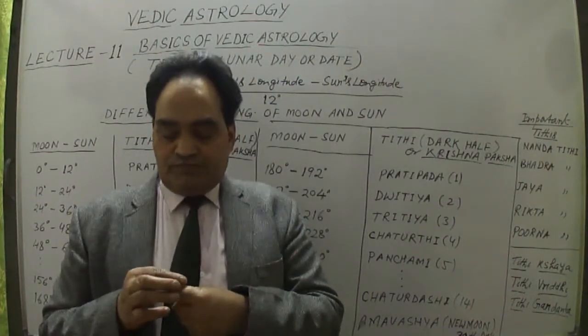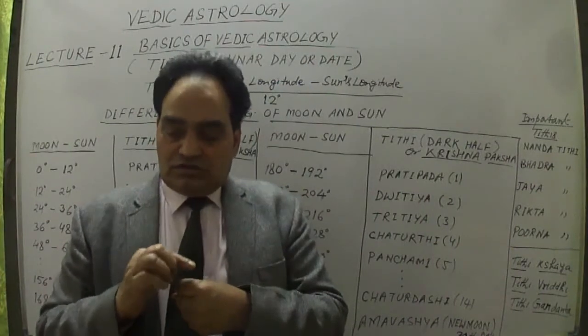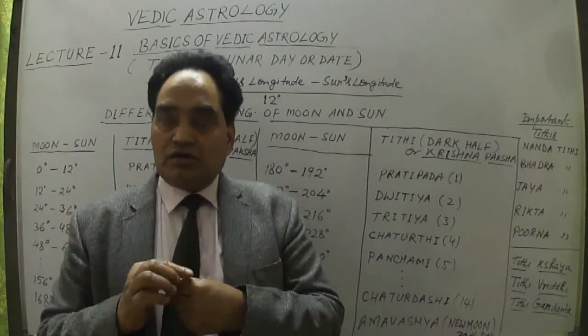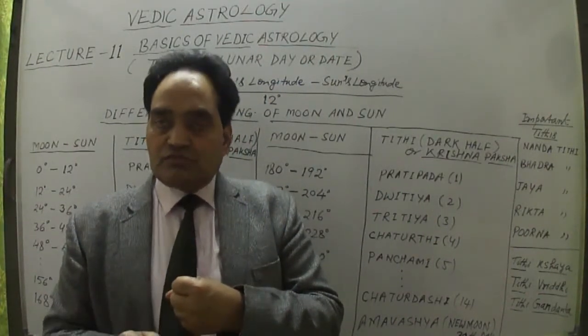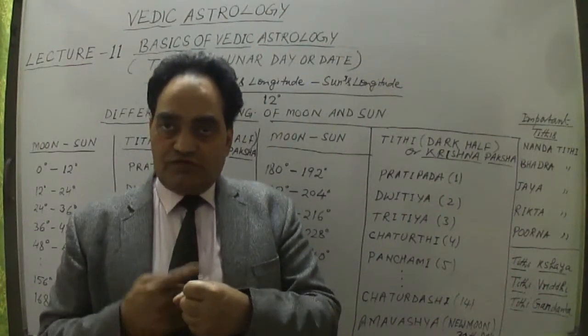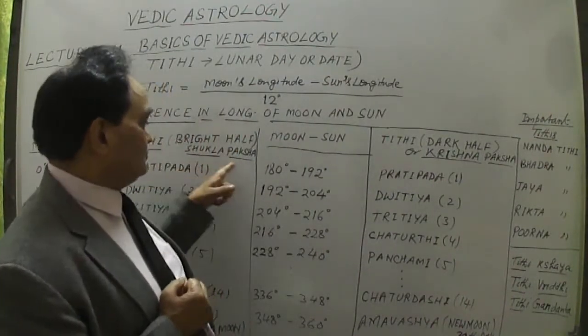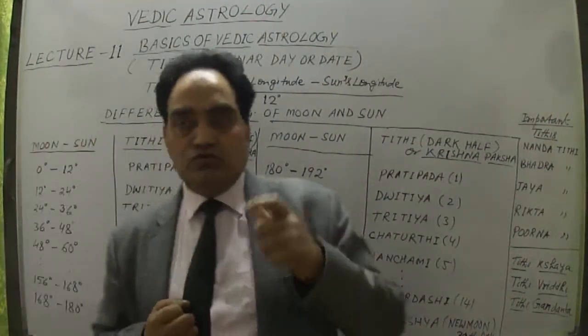So when the moon moves away from the sun, that is the bright half, Shukla Paksha, from 0 degrees to 180 degrees.